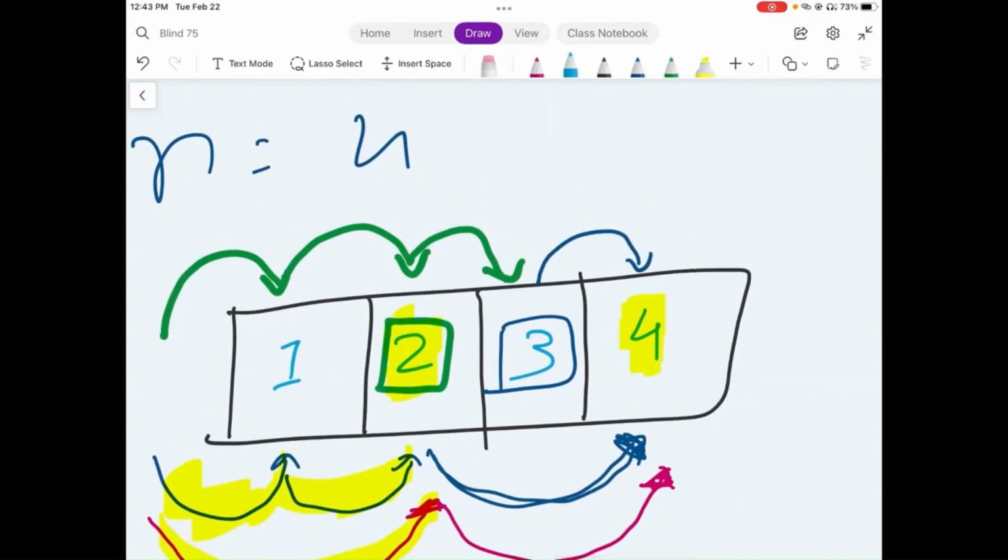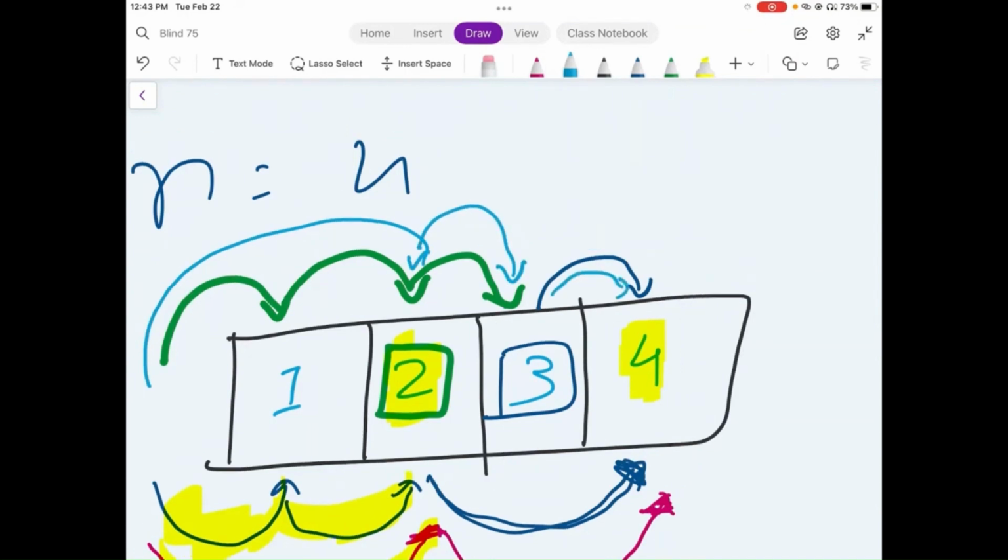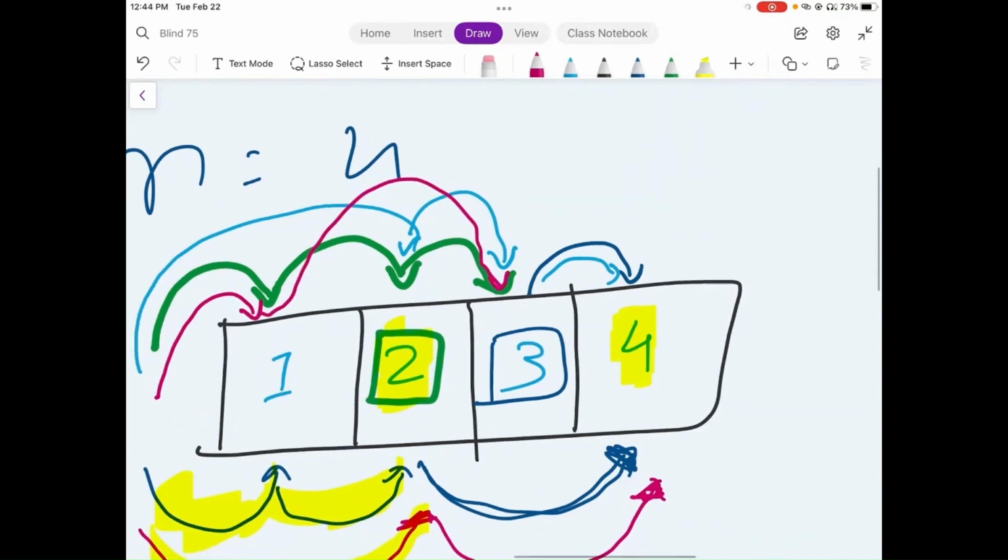The second possible route is that we can directly go to 2, and then we can go to 3, and from 3 again we will end up at 4. We initially start at 1, so we take one jump, and then we take a two step jump to reach 3. Then we would be able to reach 4.